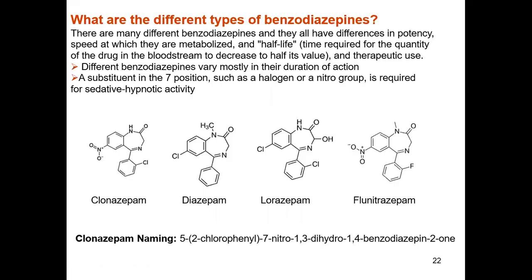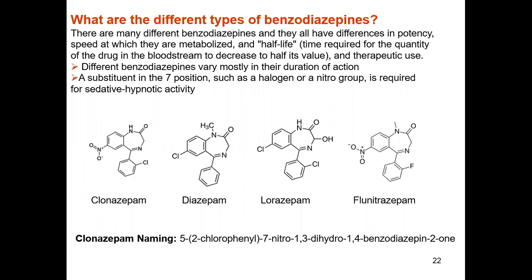But now next, what are the different types of benzodiazepine, meaning the different derivatives of benzodiazepine? There are many different derivatives of benzodiazepine, and they differ in potency.